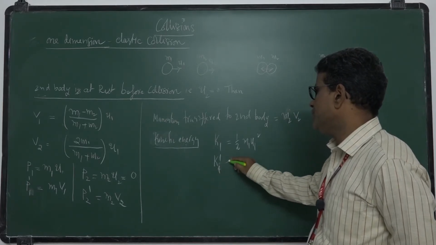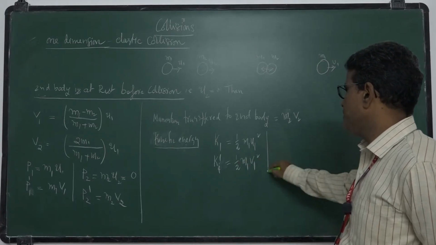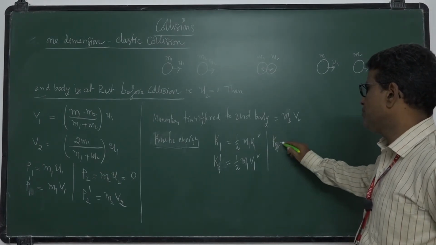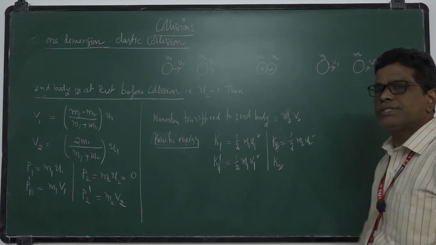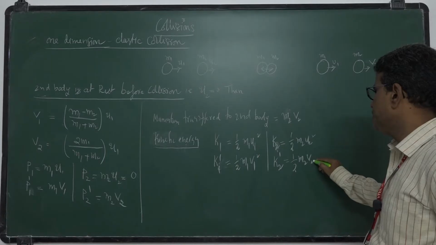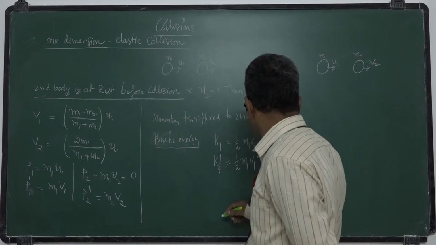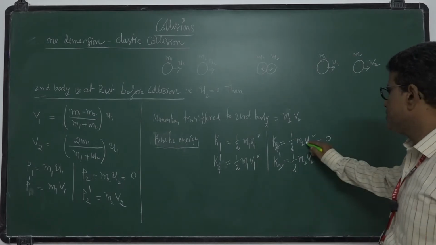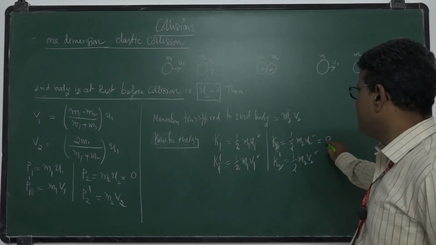After collision, K1 dash is half m1 v1 square. The kinetic energy of the second one before collision is half m2 u2 square, and after collision it is half m2 v2 square. Here the initial term becomes 0, because I assumed u2 as 0 and substituted it.